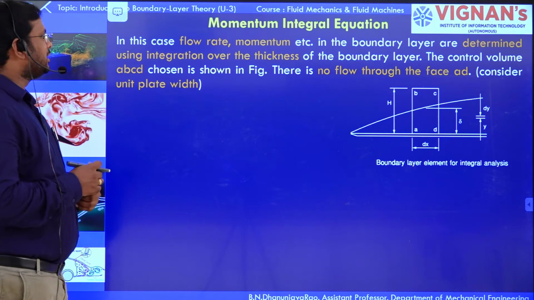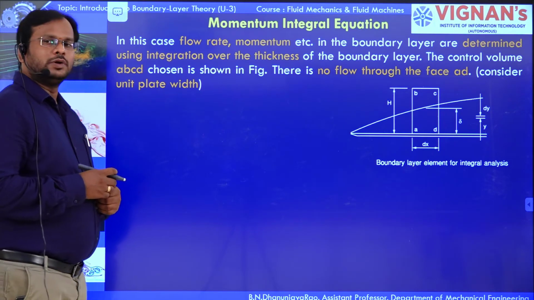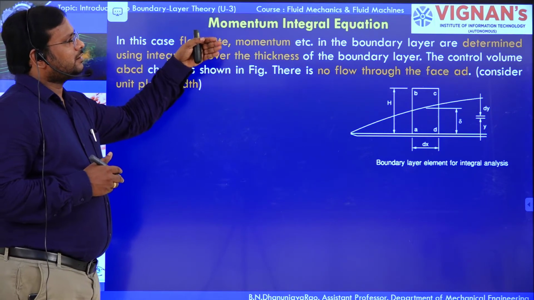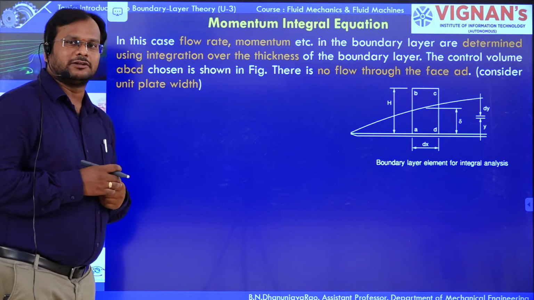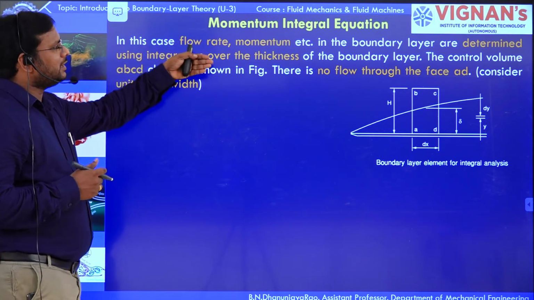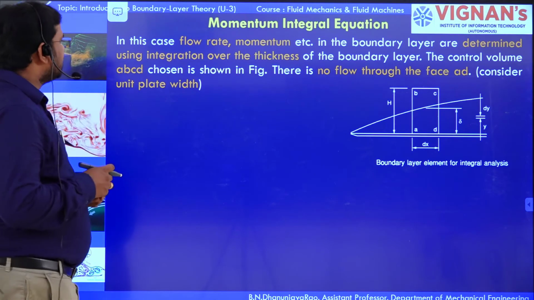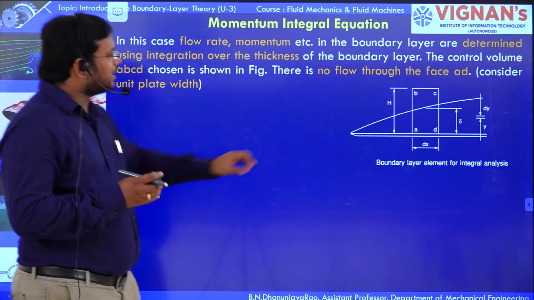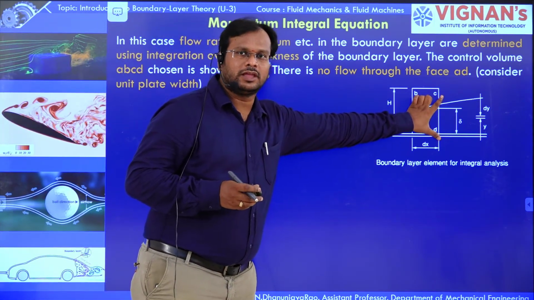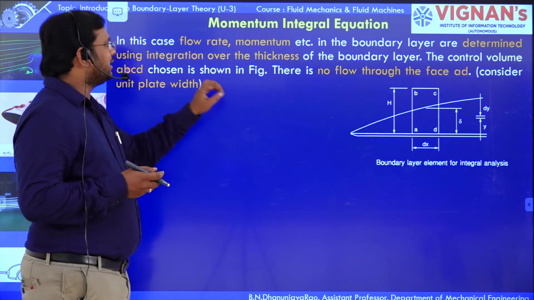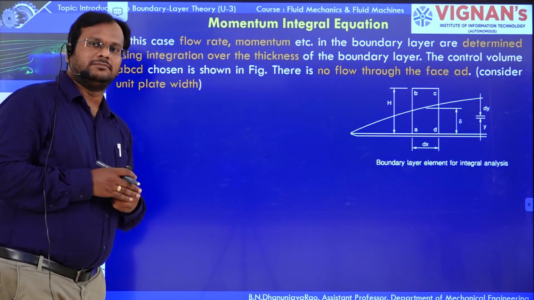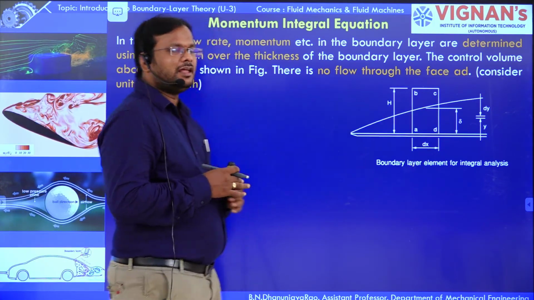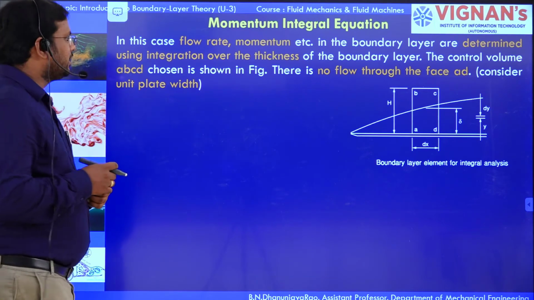So here it is the momentum integral equation. In this case, the flow rate and momentum in the boundary layer are determined using integration over the thickness. Here there is a boundary layer thickness, and we are going to determine the flow rate and momentum by integrating over the thickness of the particular boundary layer.